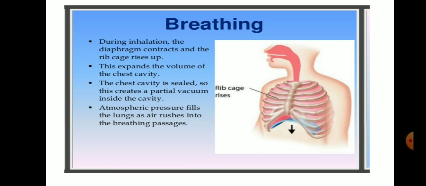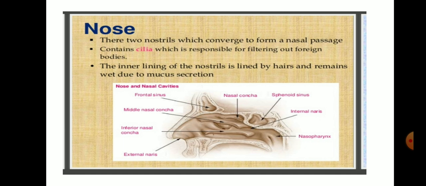Now in case of exhalation, the rib cage moves lower down and we exhale air outside. The pressure inside the thoracic cavity decreases and the carbon dioxide can be released out through the body. Now, talking about the organs of the respiratory tract, the very first organ that is involved in inhalation of oxygen is the nose.